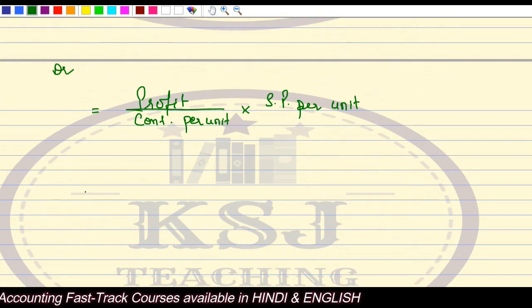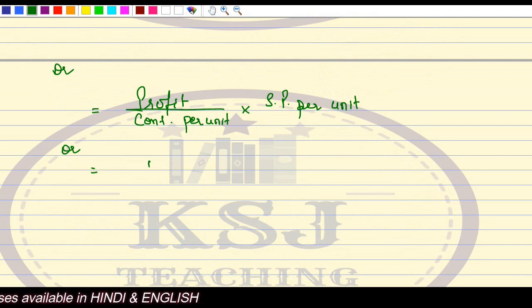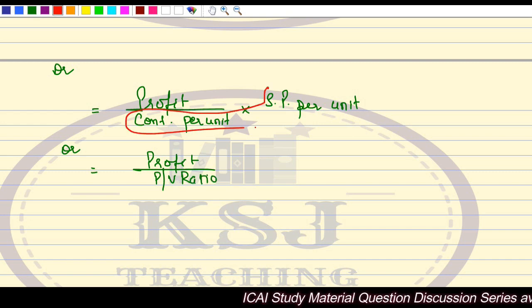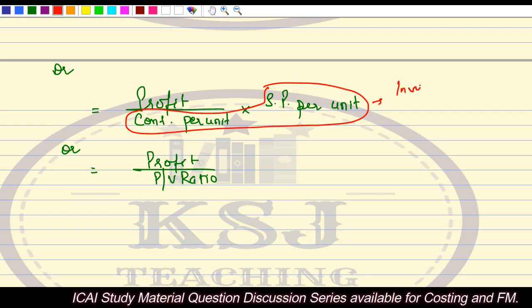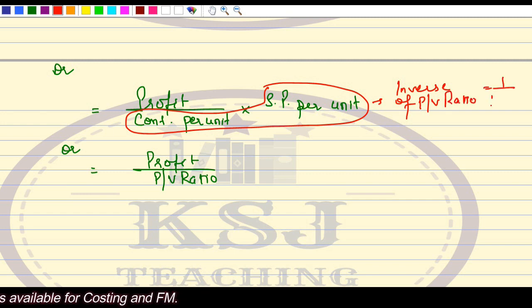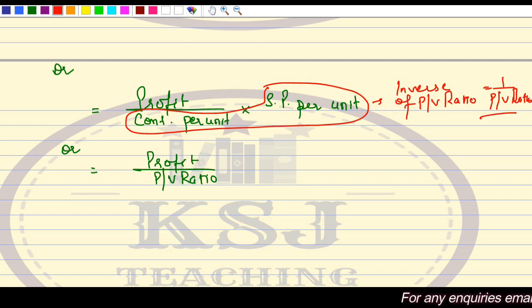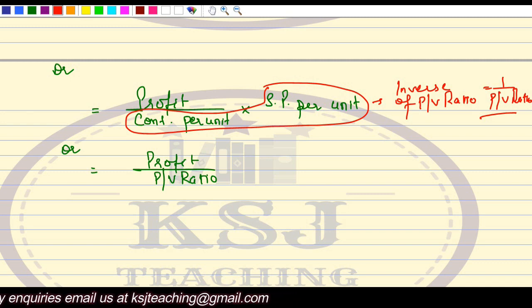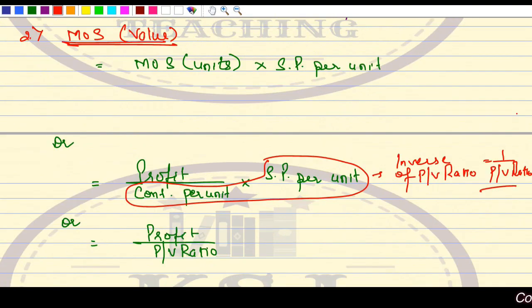Or another way it can be written, like in the break even point, we can say profit divided by PV ratio, right? Because this selling price part is the inverse of PV ratio, or 1 divided by PV ratio. Okay? Right? So profit divided by PV ratio. Clear? This is how the margin of safety can be calculated in value.